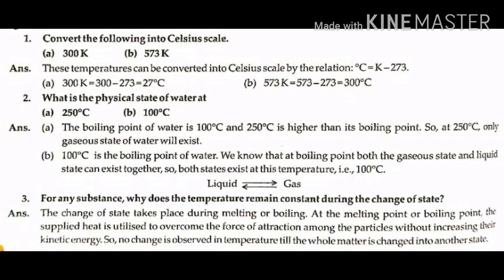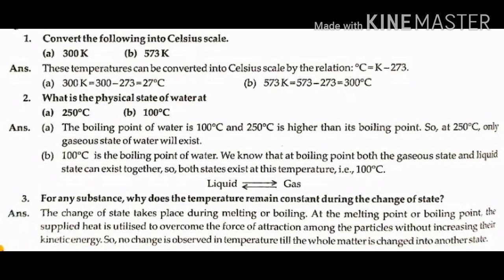Question number 2. What is the physical state of water at 250 degrees Celsius? B. 100 degrees Celsius. Answer: A. The boiling point of water is 100 degrees Celsius and 250 degrees Celsius is higher than its boiling point. So, at 250 degrees Celsius, only the gaseous state of water will exist. B. 100 degrees Celsius is the boiling point of water. We know that at boiling point, both the gaseous state and liquid state can exist together. So, both states exist at this temperature, that is 100 degrees Celsius.